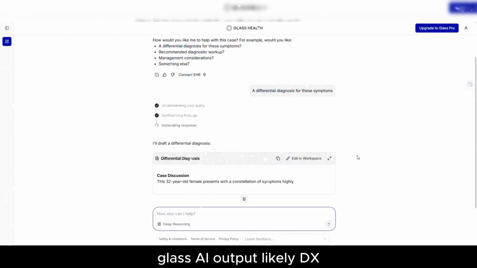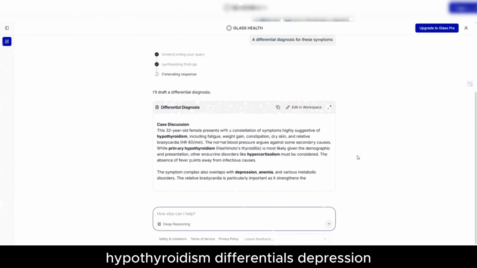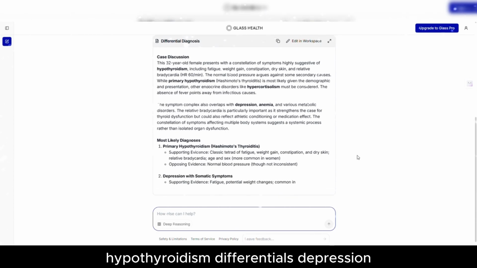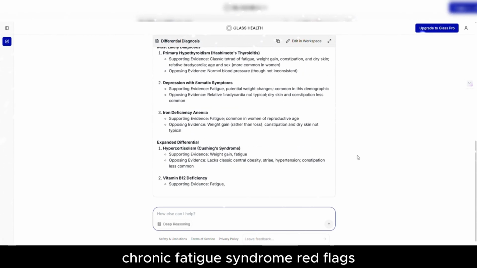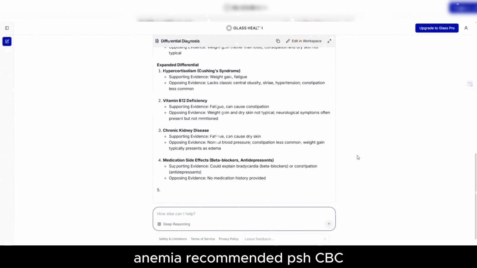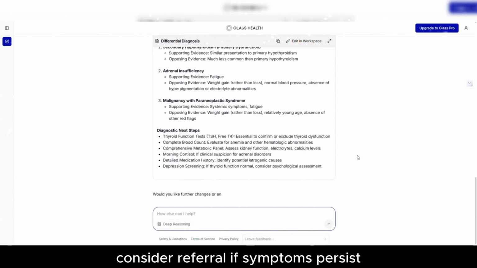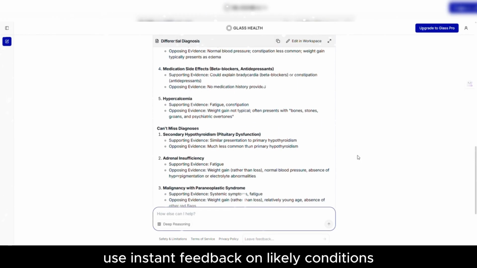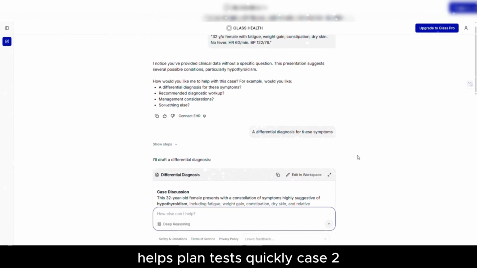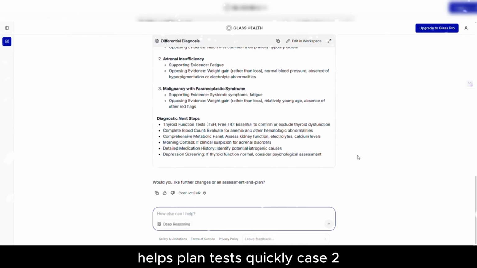Glass AI output: likely diagnosis, hypothyroidism. Differentials: depression, chronic fatigue syndrome. Red flags: bradycardia, anemia. Recommended: TSH, CBC. Consider referring if symptoms persist. Use: instant feedback on likely conditions. Helps plan tests quickly.